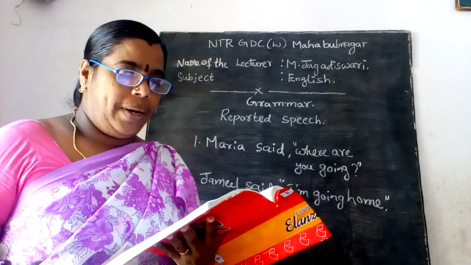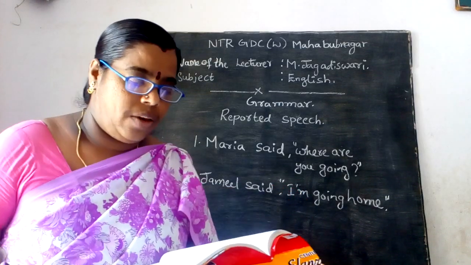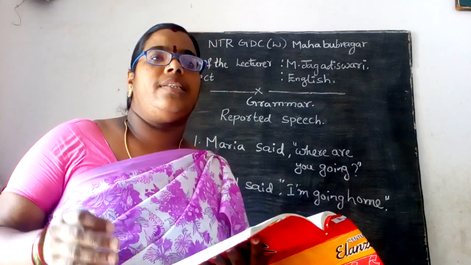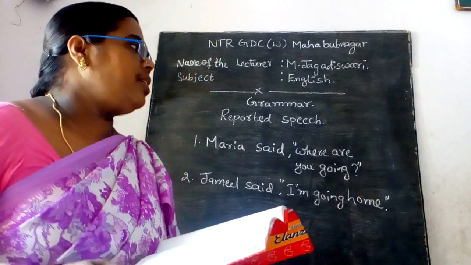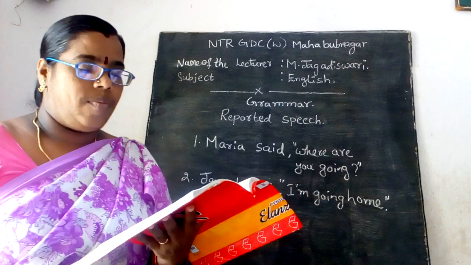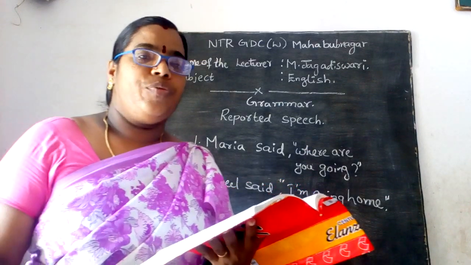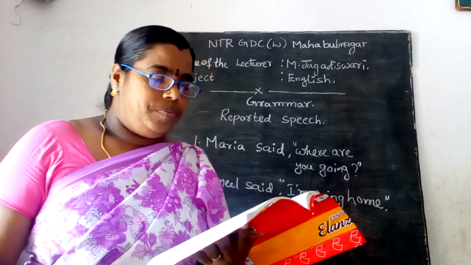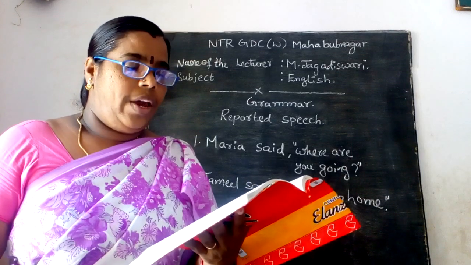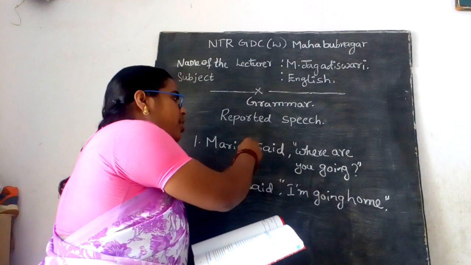First, you can simply repeat the speaker's exact words. Now just see the example given here. You can simply repeat the speaker's exact words. Here are the two sentences with the exact words of direct speech. Maria said, "When are you going home?"